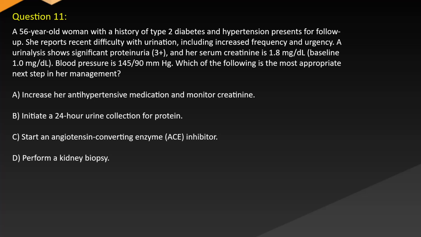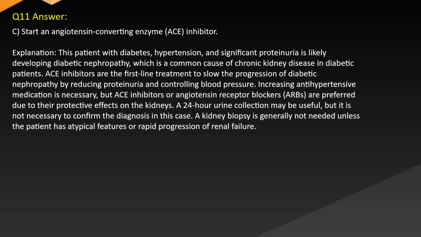A. Increase her antihypertensive medication and monitor creatinine. B. Initiate a 24-hour urine collection for protein. C. Start an angiotensin-converting enzyme, ACE, inhibitor. D. Perform a kidney biopsy. Answer: C. Start an angiotensin-converting enzyme, ACE, inhibitor.